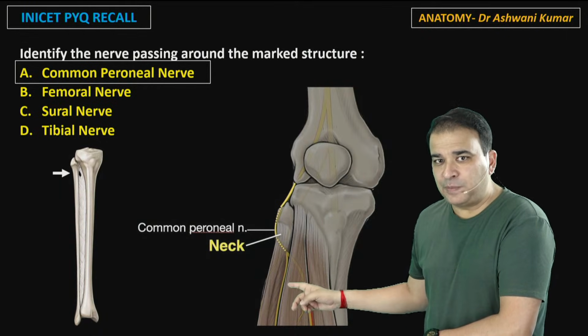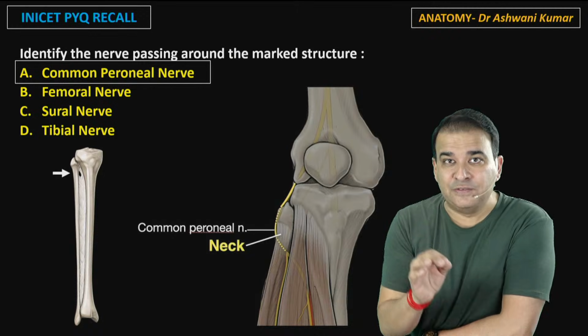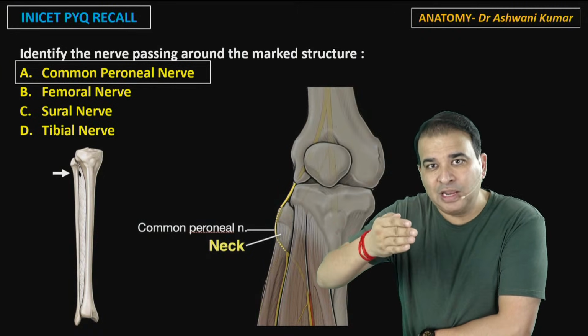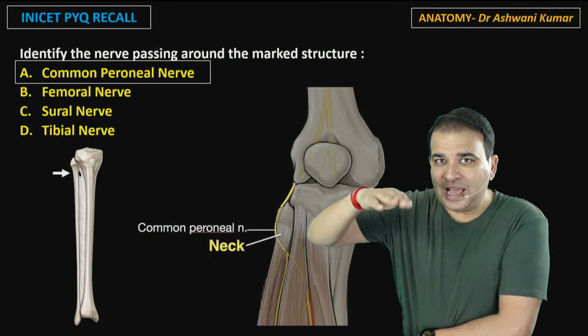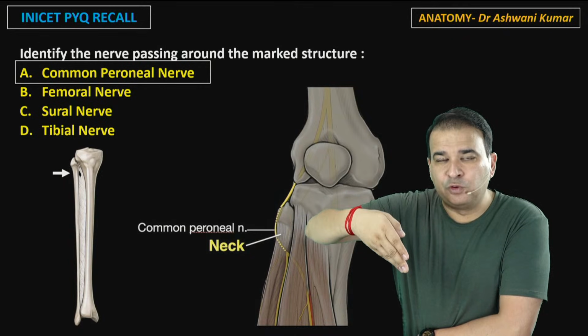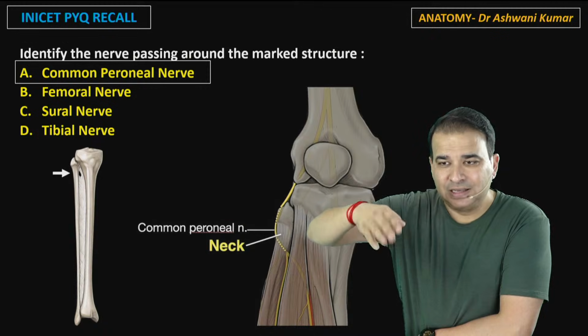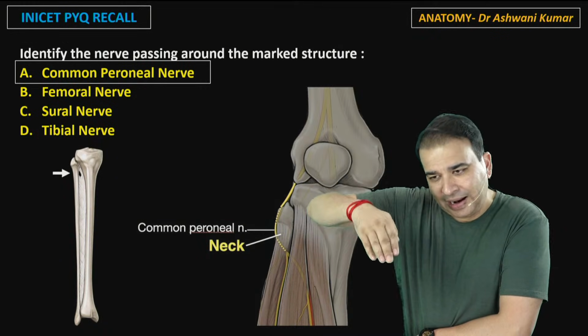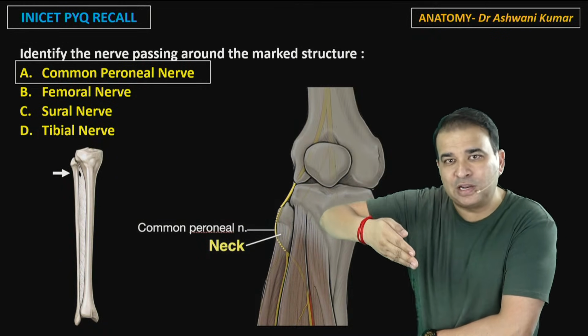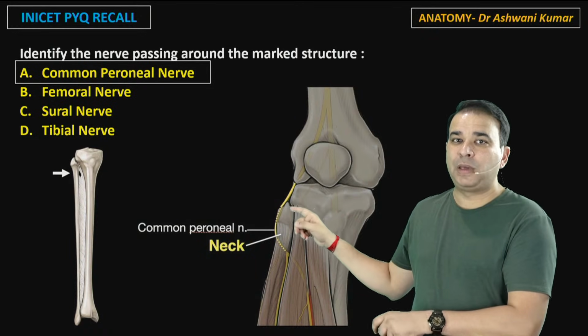If the superficial peroneal nerve is gone, that means both the everters are gone and the foot will come into an inverted position. So you not only have a foot drop, you also have an inverted foot. The equino-varus position of the foot. Equino-varus, guys. The foot is plantar flexed, there is foot drop, and there is a varus position also. Equino-varus position of the foot because of the common peroneal nerve injury.